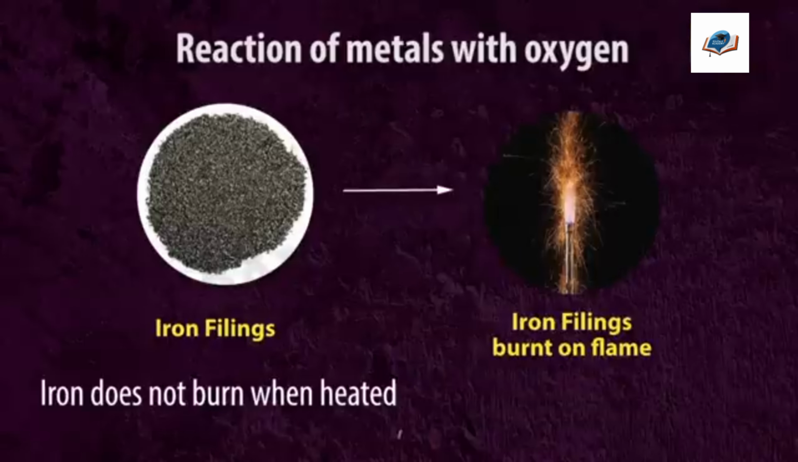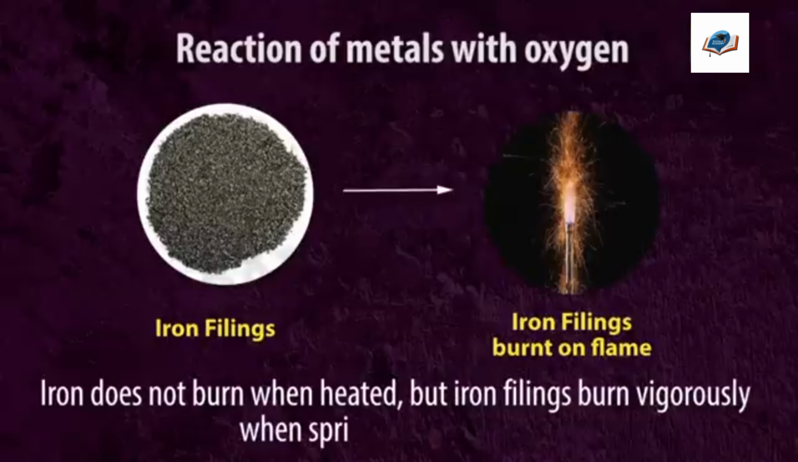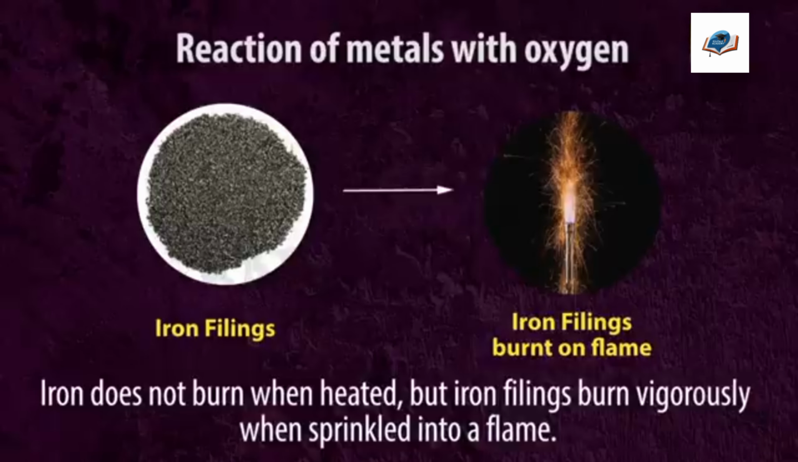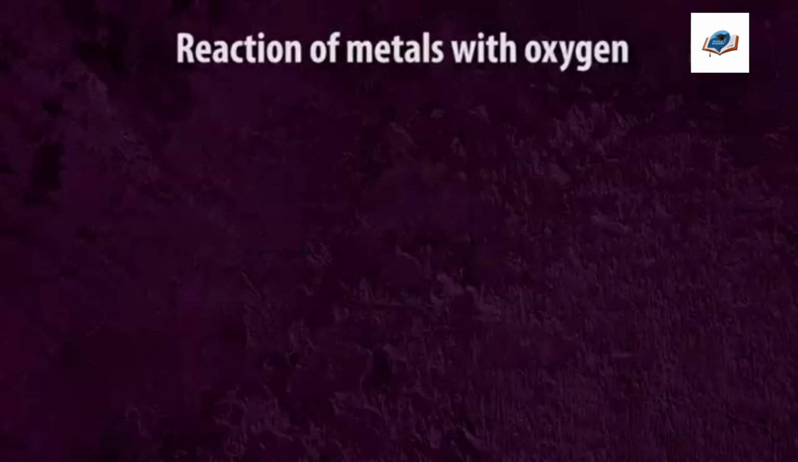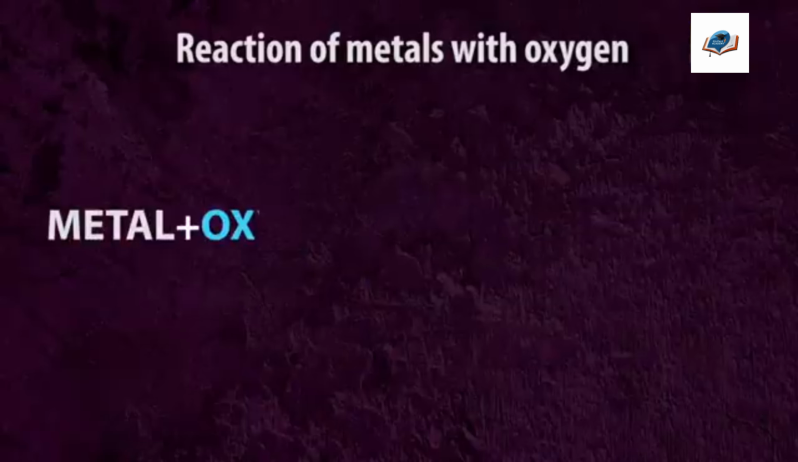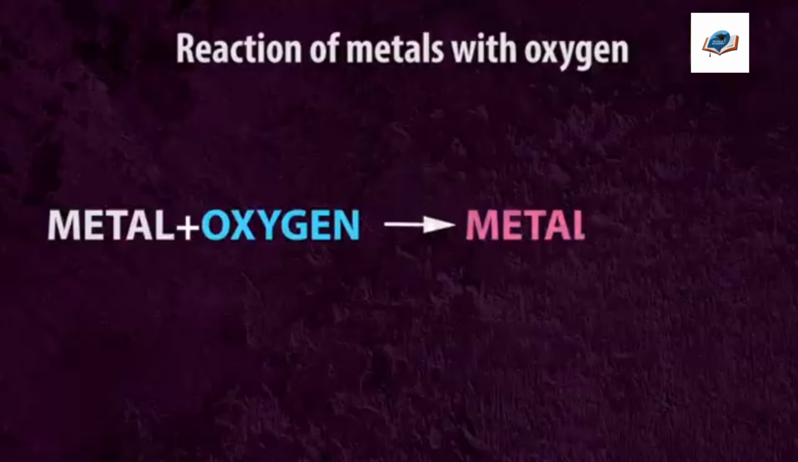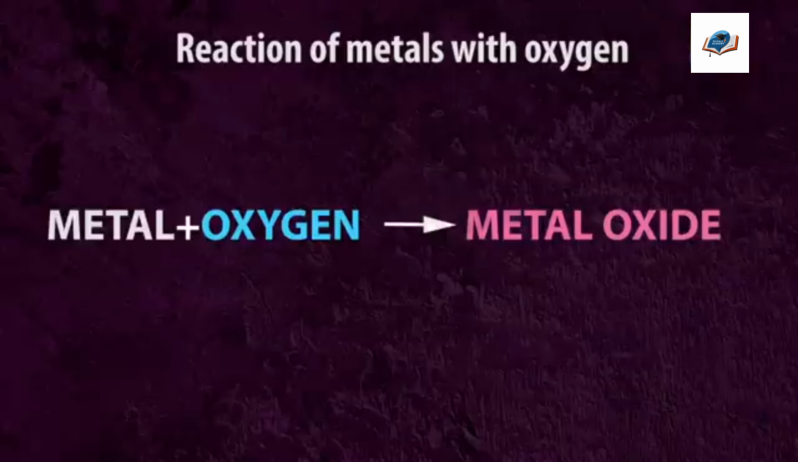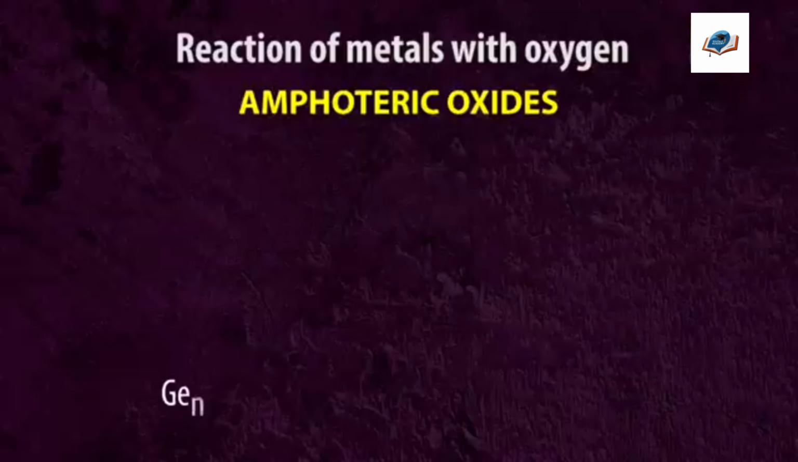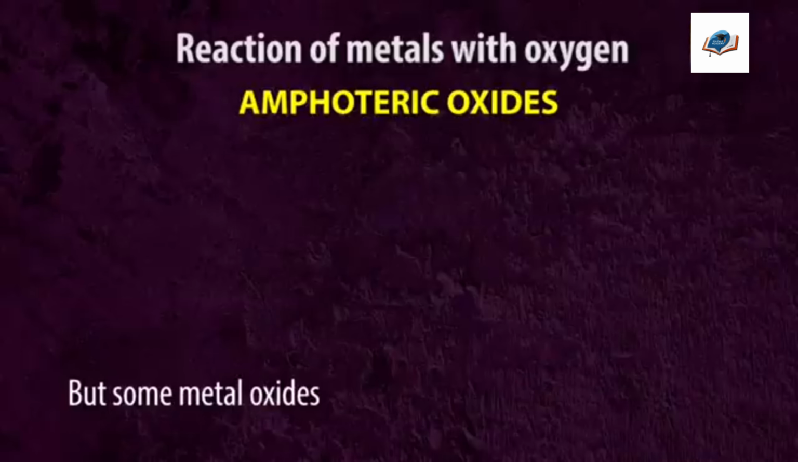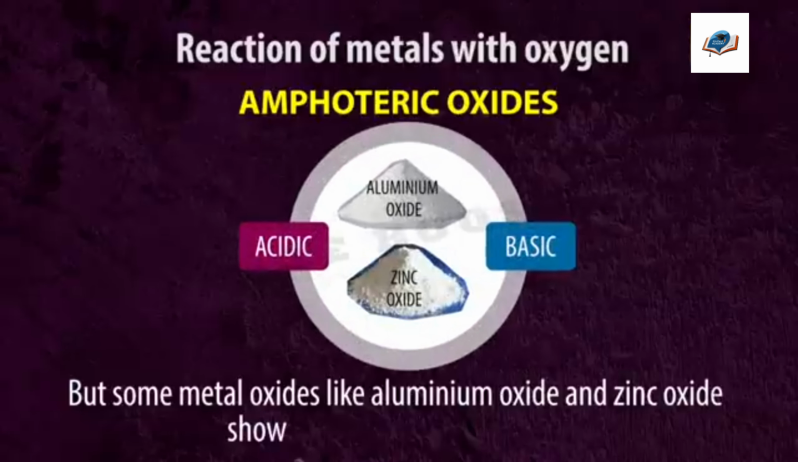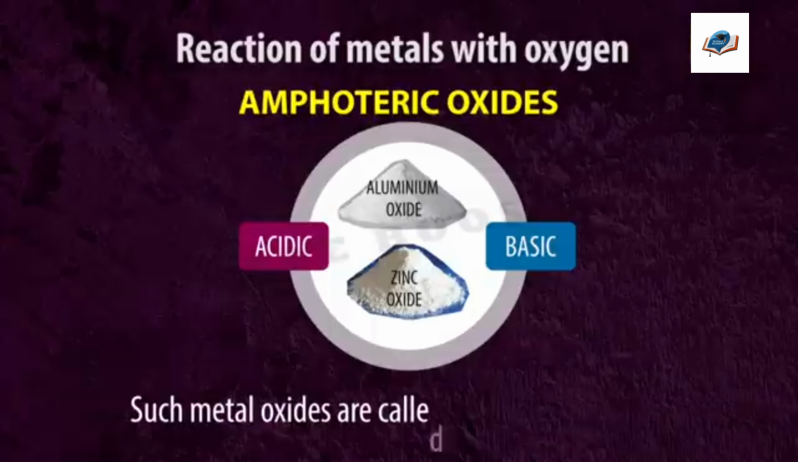Iron does not burn when heated, but iron filings burn vigorously when sprinkled into a flame. Silver and gold do not react with oxygen even at high temperatures. So, metal plus oxygen gives metal oxide. Amphoteric oxides. Generally, metal oxides are basic in nature, but some metal oxides like aluminium oxide and zinc oxide show acidic as well as basic behavior. Such metal oxides are called amphoteric oxides.